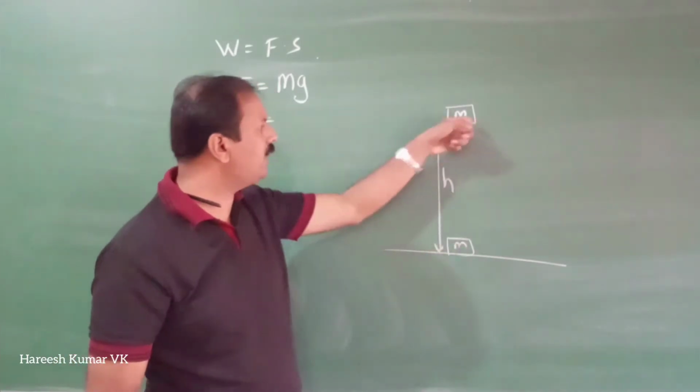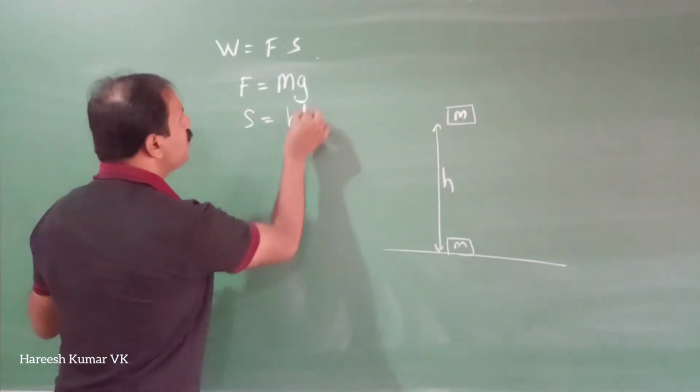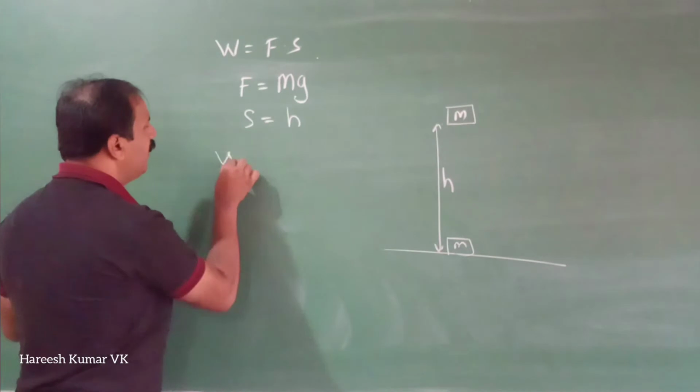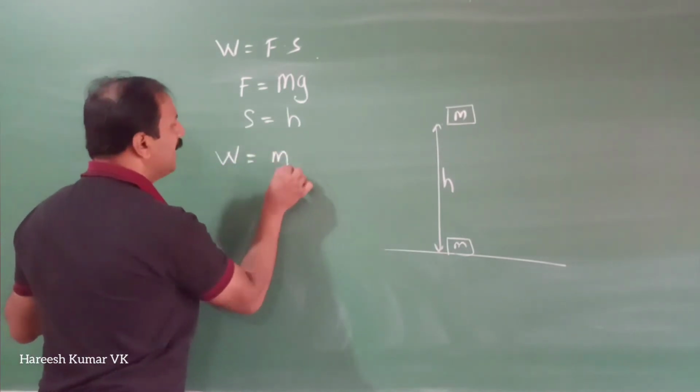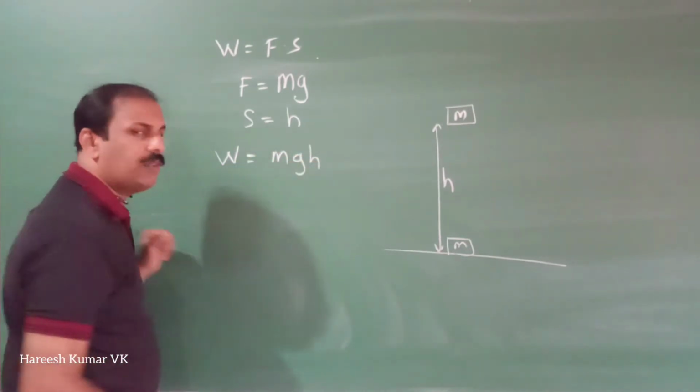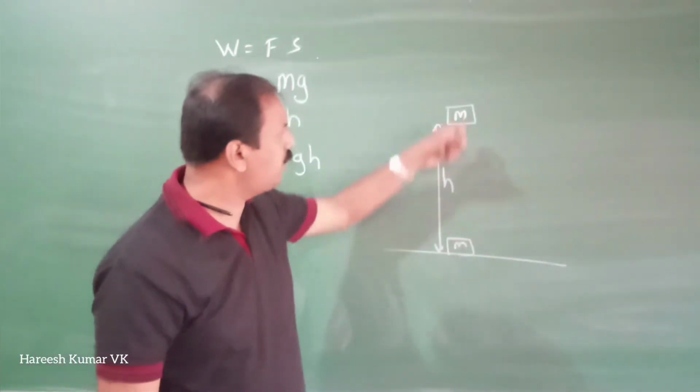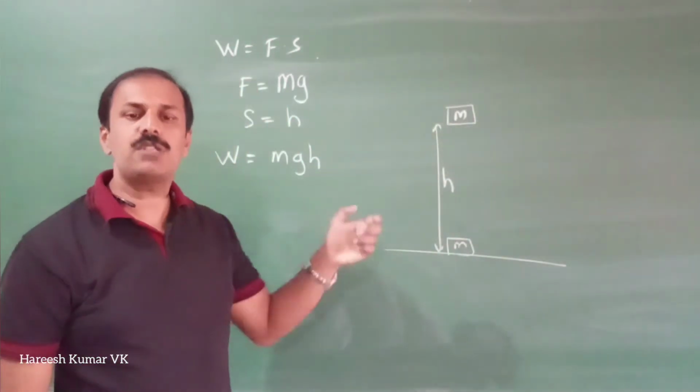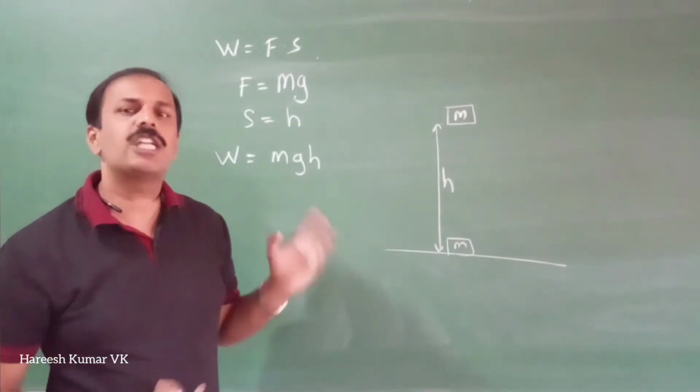Displacement is from here to here, that will be h. If you substitute these two values, what will you get? Work that is equal to mgh. So the work done to lift this object from here to here is mgh. This work done will be stored as its potential energy.